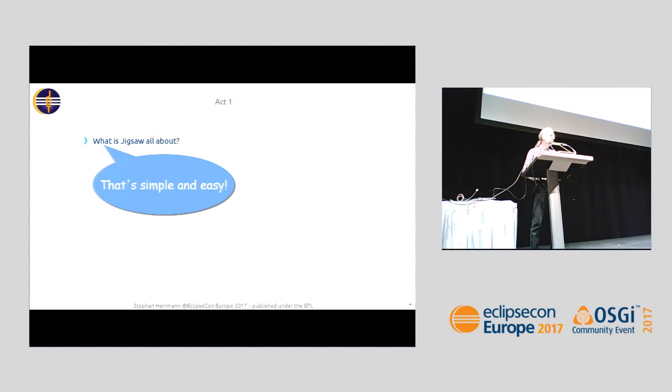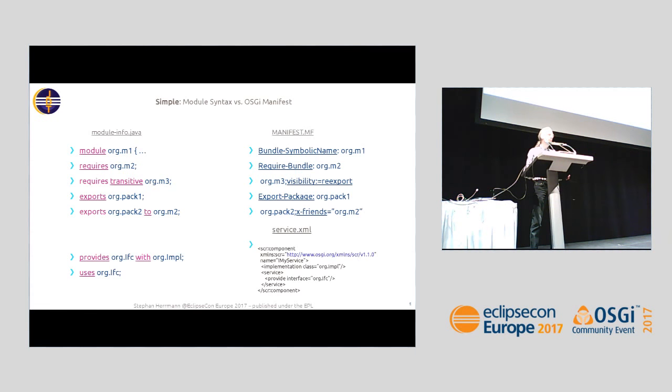And in Act 1, I want to show it in a way that you really understand this is simple and really, really easy. Why can I say so? Everybody who's able to write an OSGi manifest, as you see it on the right-hand side, plus maybe a little bit of declarative services, but just by learning a slightly different syntax, as you see on the left-hand side, can immediately write modules in Java 9. Because module-info.java is a strict subset of what you see on the right-hand side. So I'm not even explaining the direct correspondence, just a new syntax for something we've been doing for years.